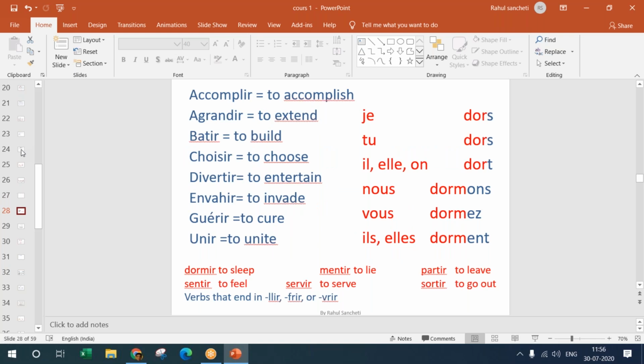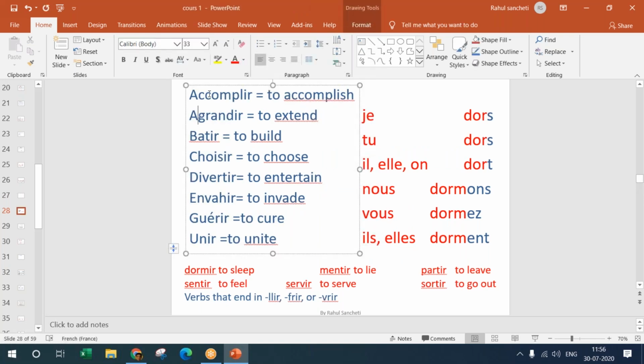All the verbs that you see on your left hand side in blue here are the verbs ending with IR, and they follow the rule. The first one is accomplir, that is to accomplish. Agrandir, if you see here, is a, grand and ir.